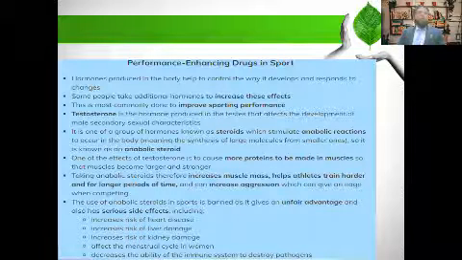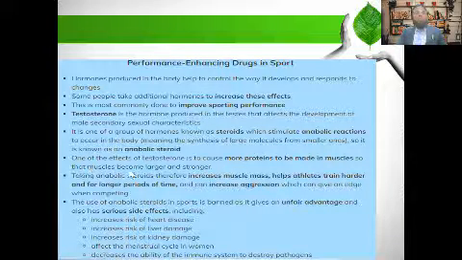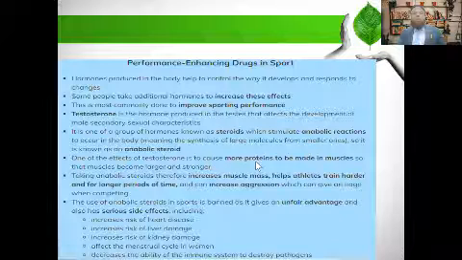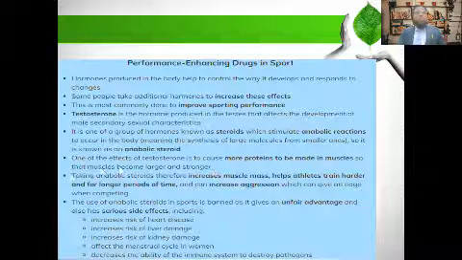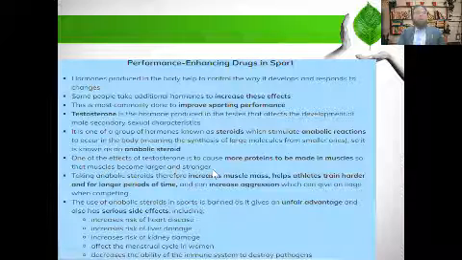Anabolic reactions are those reactions in which some small compounds or molecules make large molecules. One of the effects of testosterone is to cause more proteins to be made in muscles so that the muscles become larger and stronger.